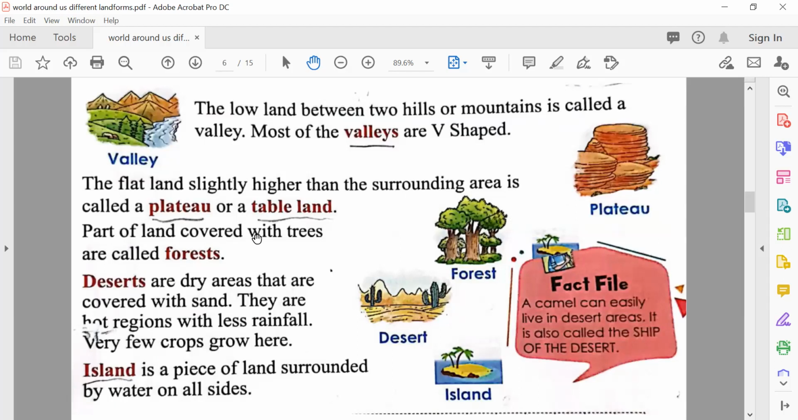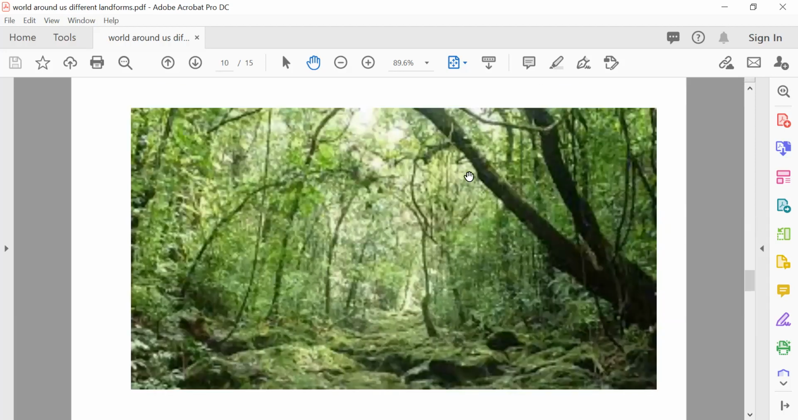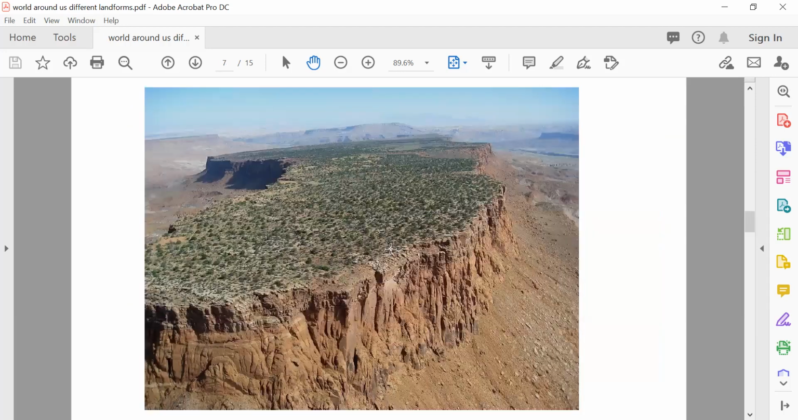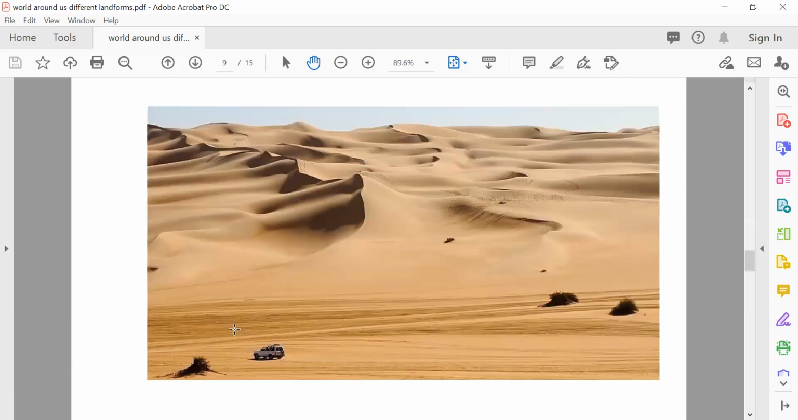Part of the land covered with trees is called a forest. Deserts are dry areas that are covered with sand. They are hot regions with less rainfall. Very few crops grow here. You can see the picture here. This is a desert.